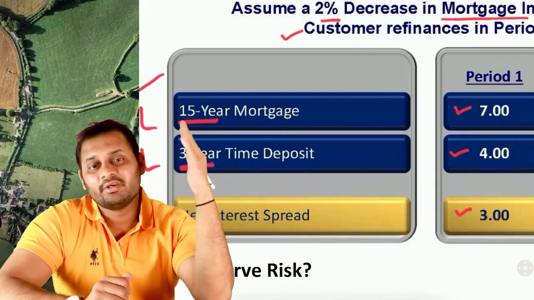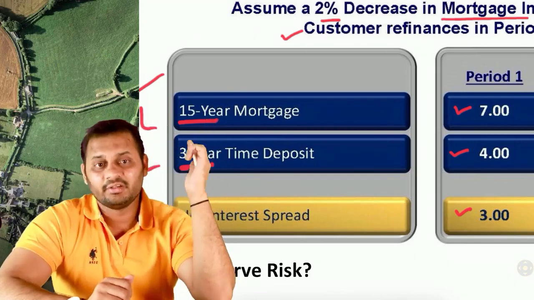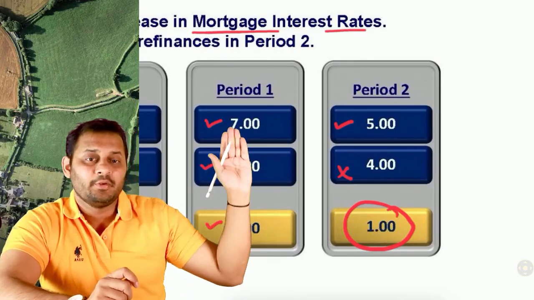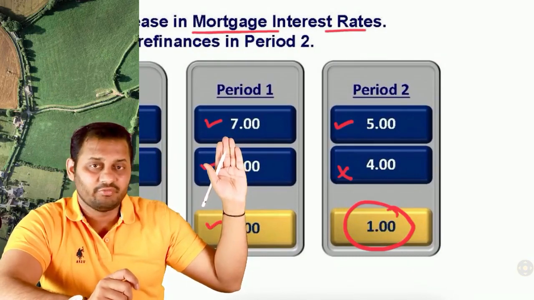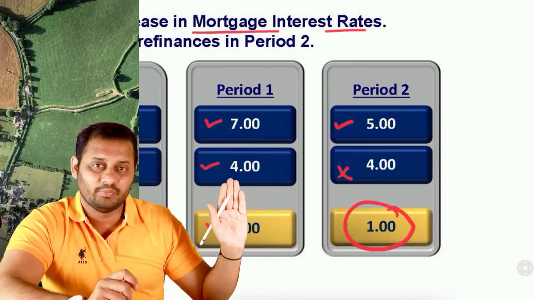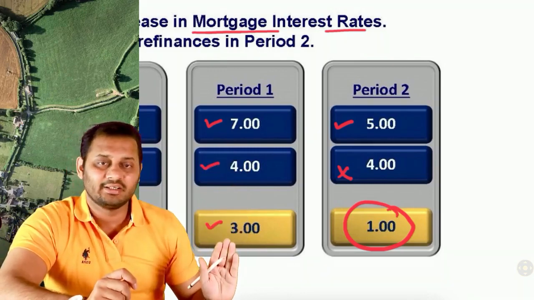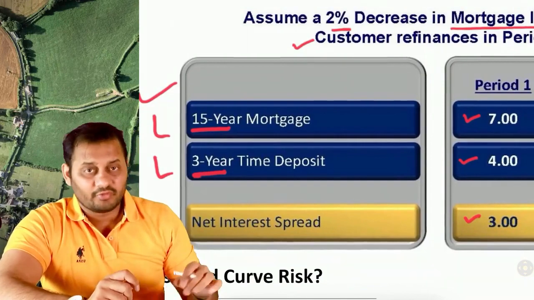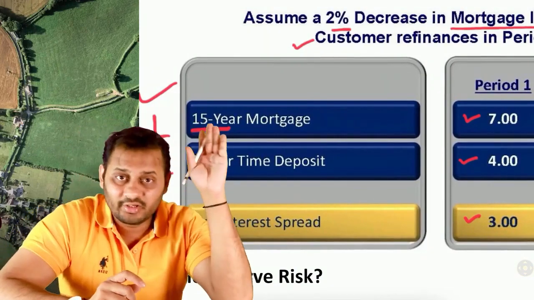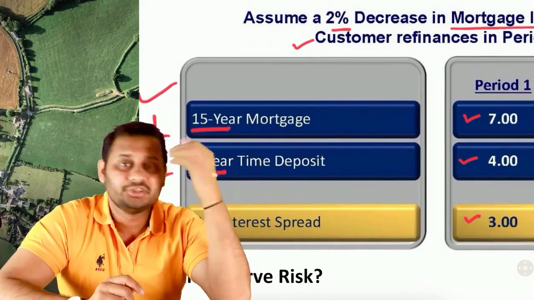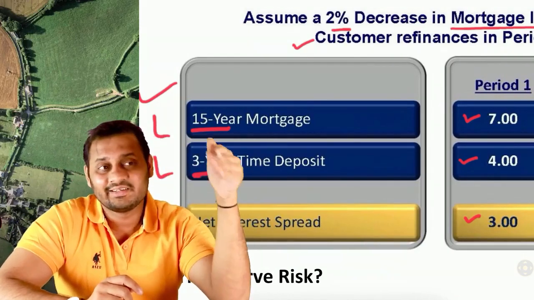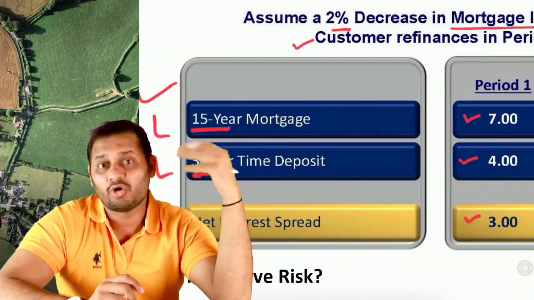Next thing is, because the timing is different, the change in the interest rate will also be different. Let's say, for example, you are earning 7% right now on the 15-year mortgage, and you are paying 4% on the liability. So net interest income is 3%. But because it has a long time, the interest rate keeps on changing, and let's say after 1 year, the interest rate on such a loan has dropped to 5%.